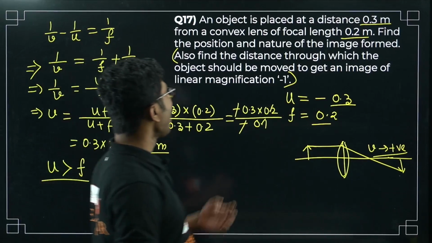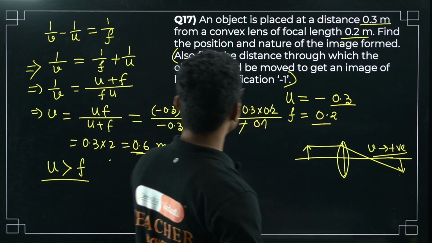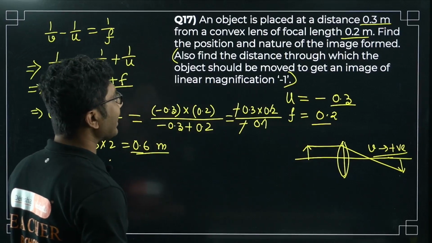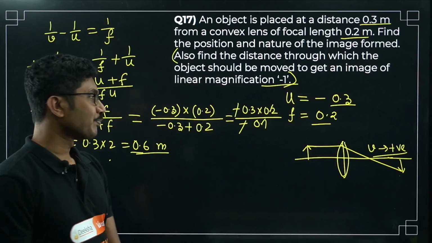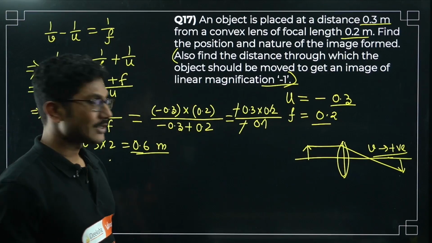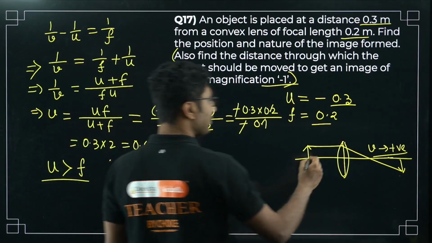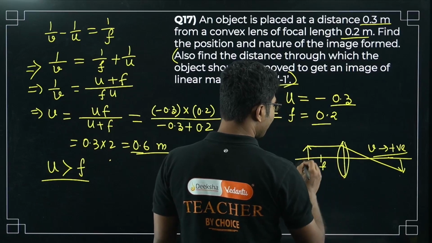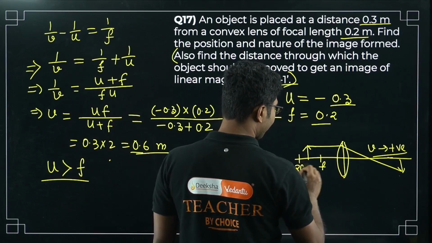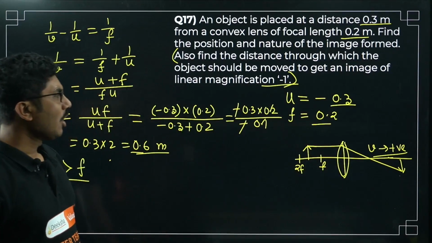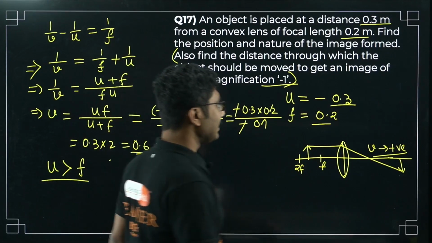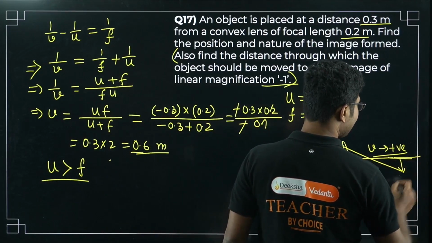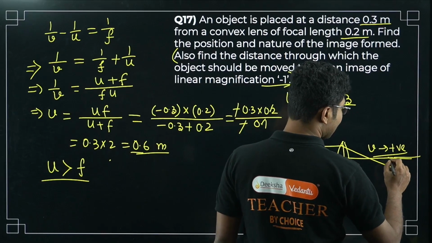Next, also find the distance through which the object should be moved to get an image of linear magnification minus 1. A linear magnification of minus 1 is only possible when you place the object at a distance 2f. When the object is placed at 2f, the linear magnification is minus 1. Why?